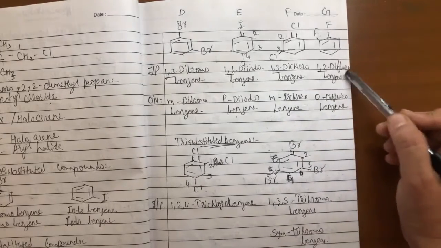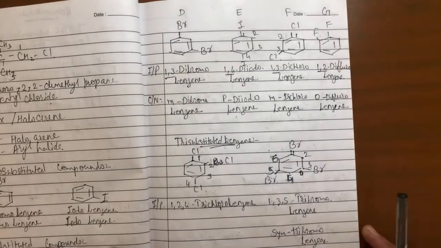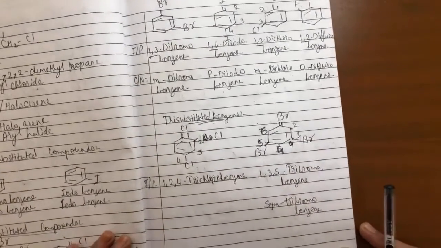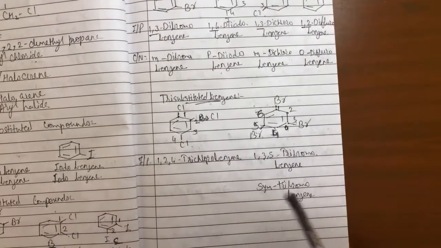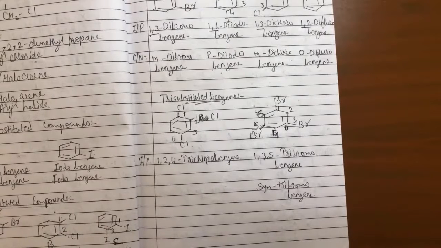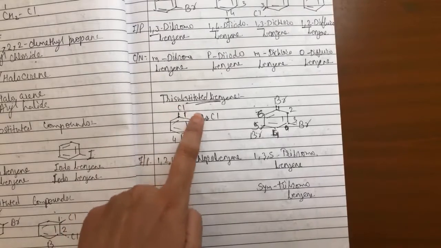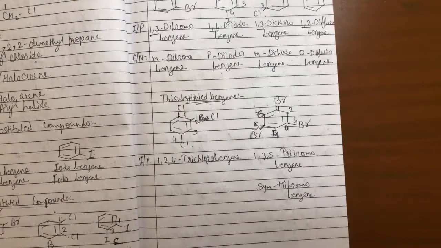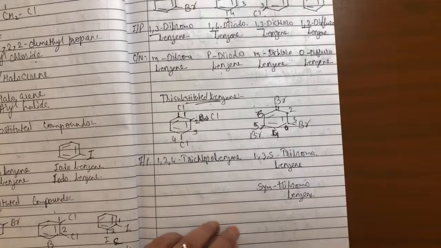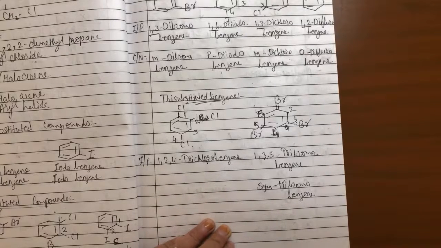This is 1,2-difluorobenzene or ortho-difluorobenzene. Tri-substituted benzene ring. In a tri-substituted benzene ring, again we'll number in such a way that we give the lowest possible numbers. So this is 1, 2, 3, 4. So 1,2,4-trichlorobenzene. In another ring, if you see, this is 1,3,5-tribromobenzene. This is also known as symmetrical tribromobenzene in common, because the arrangement of bromine is symmetrical.